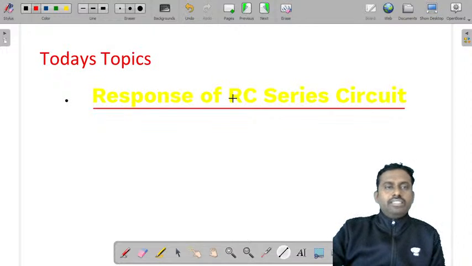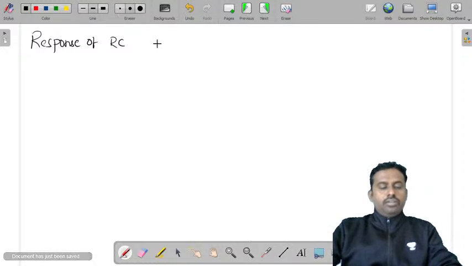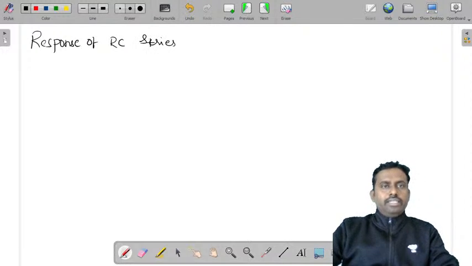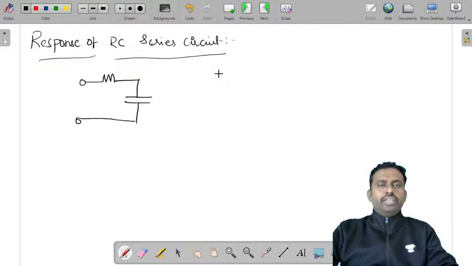So the response of RC series circuit, we will be discussing that today. So let us consider the response of RC series circuit. As I told you yesterday, you have a resistor and a capacitor. Either you can connect it like this, or you have a capacitor and a resistor.